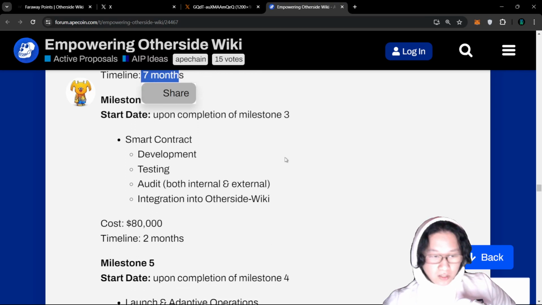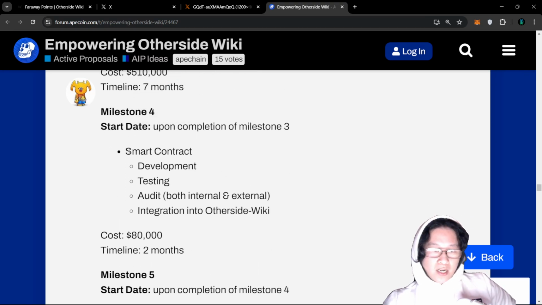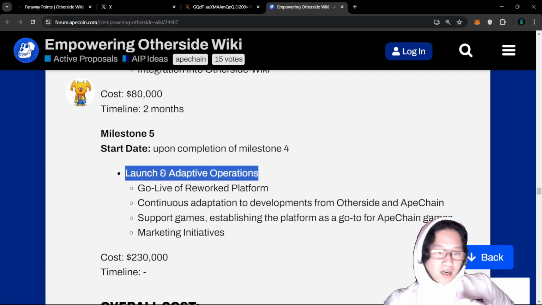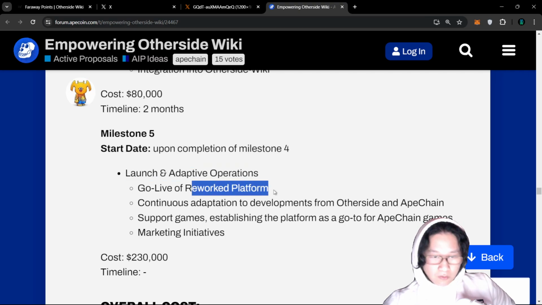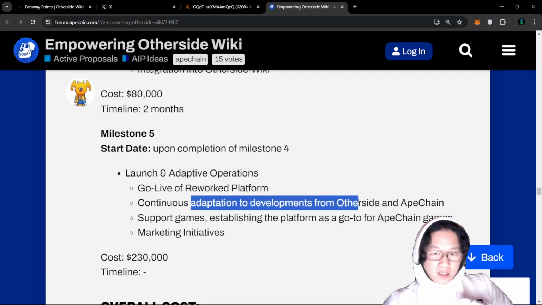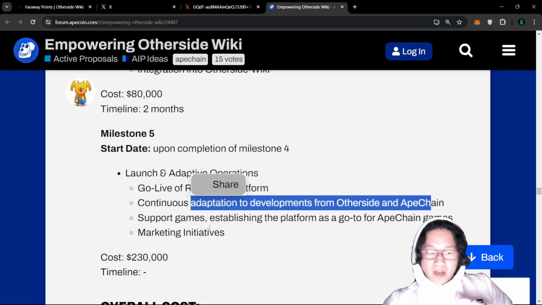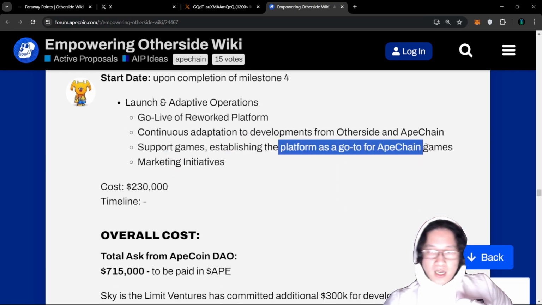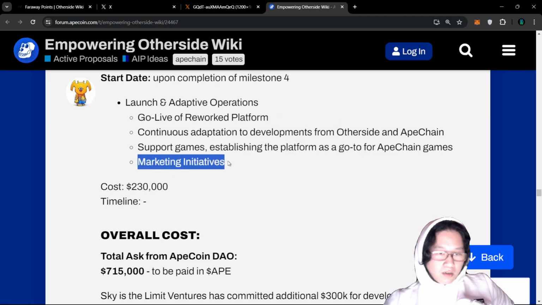And then additionally, there's milestones 4 and 5, which go over the smart contracts, as well as the launch of adaptive operations for the reworked platform, and developments, keeping an eye on Otherside and Apechain, as well as integrating games and establishing the platform as a go-to. So that also will cover marketing initiatives.